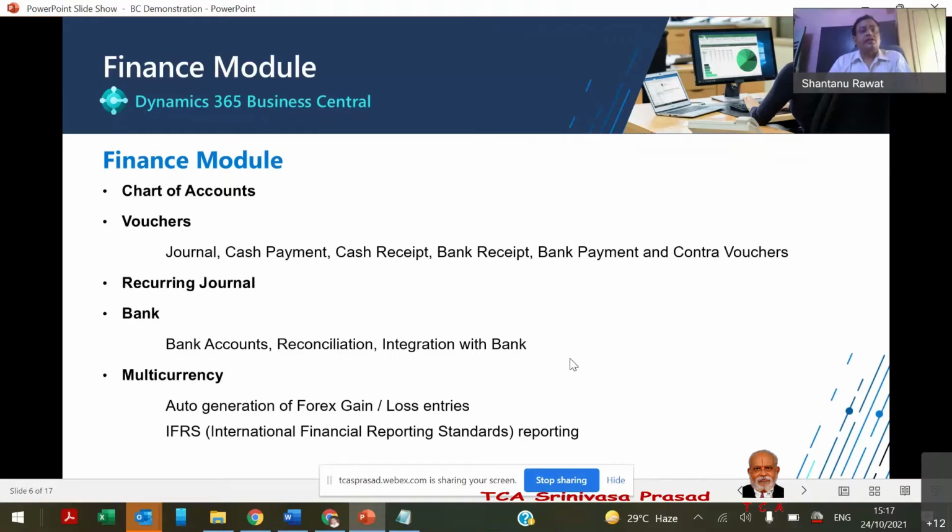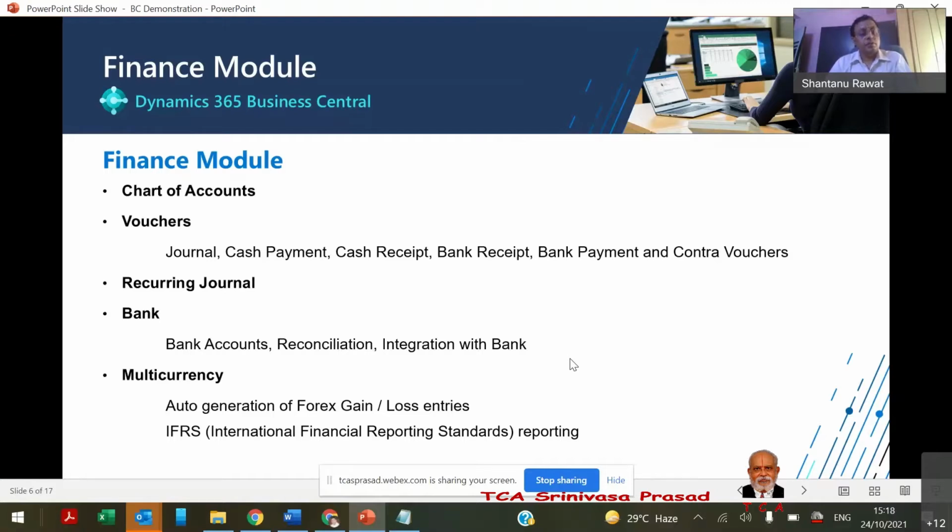In cash and bank management, we can have bank account reconciliation and integration with banks, and this supports multi-currency as well. So we can even have a bank account in a particular currency. Maybe we may have one bank account in a foreign country that is maintained in USD or maybe euro. So a particular account can also be maintained in the foreign currency, and all the transactions and forex gain loss will be maintained automatically by the system itself.